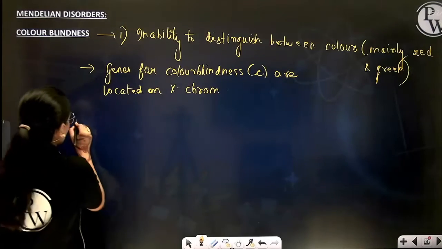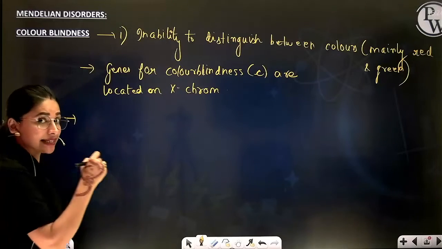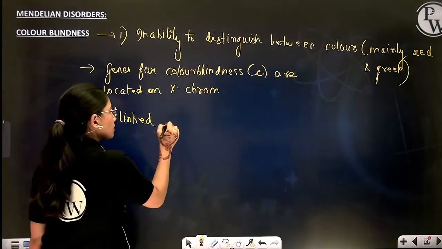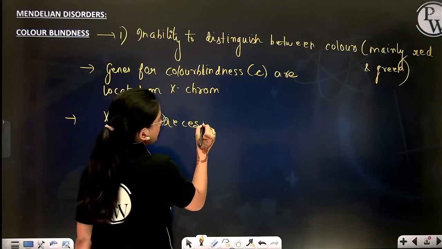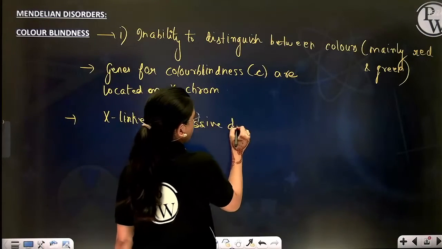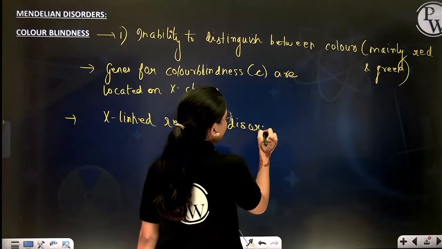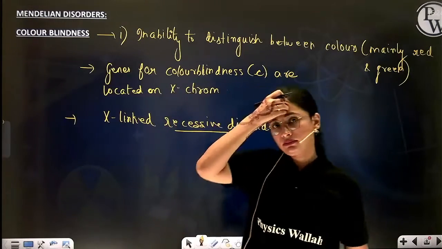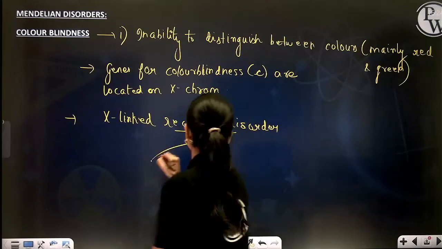Now, it is basically an X-linked recessive disorder, bachon. What do you mean by this X-linked recessive disorder? That means, suppose, now there are two conditions.